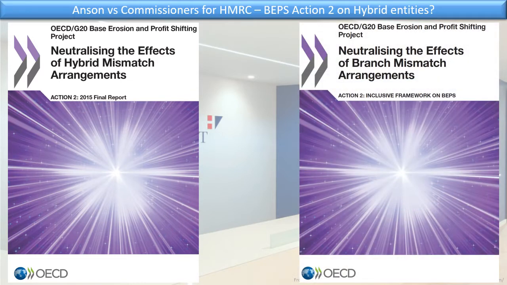And then there was also the neutralizing effect of branch mismatch arrangements, which was published in 2017. And again, if people disagree, please let me know in the comments, but I don't see any changes that this document could bring to the Anson decision from 2015.